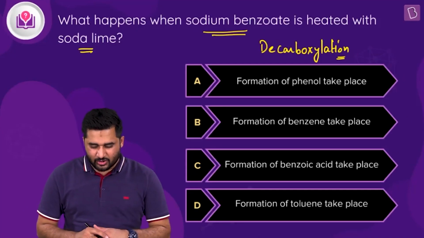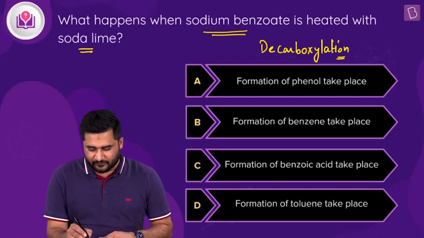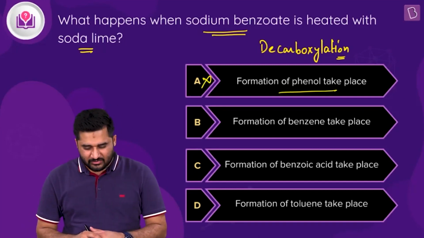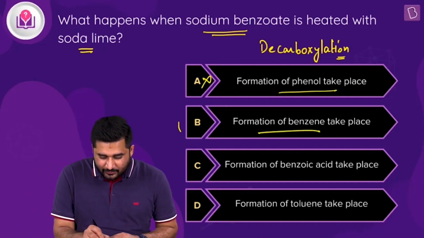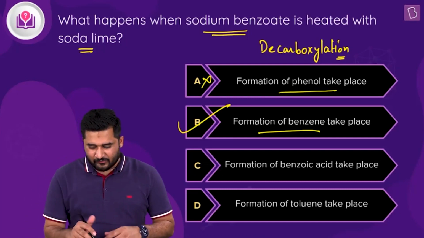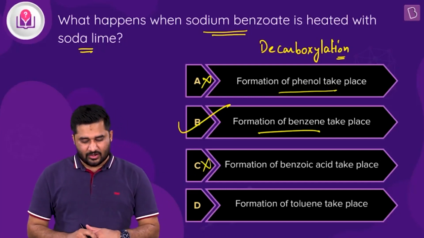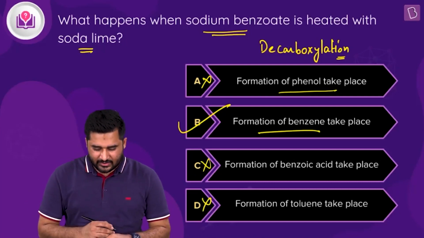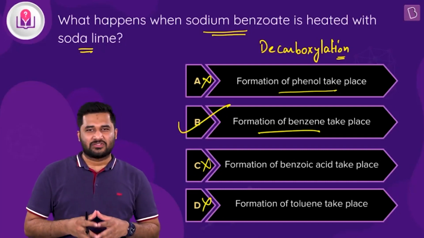So now let's match with the options. Option A says formation of phenol takes place. No, there is no phenol formation in this. Option B is formation of benzene takes place. Absolutely, benzene is the final product. Option C is formation of benzoic acid. Not right. All right, and option D is formation of toluene takes place. Again, not correct. Clear? So the only right answer to this question is option B.